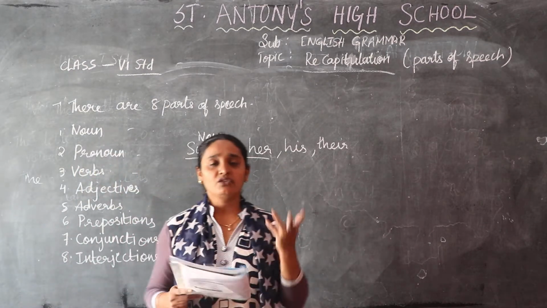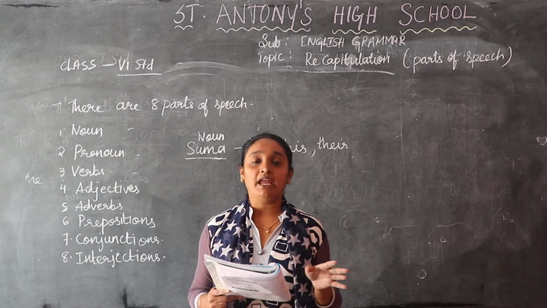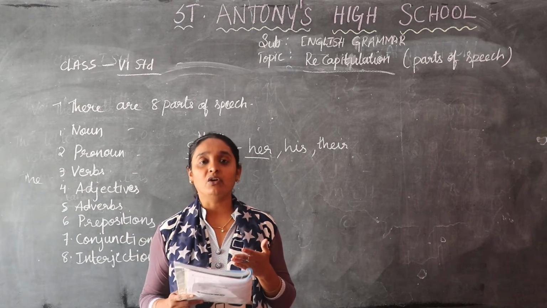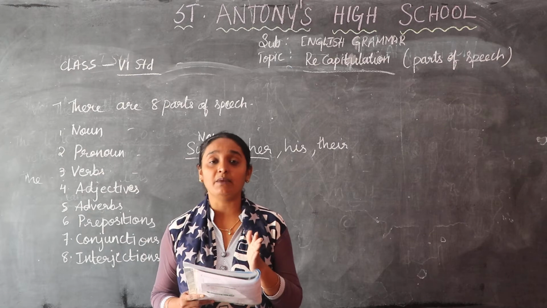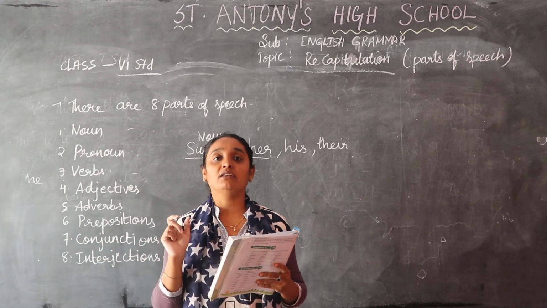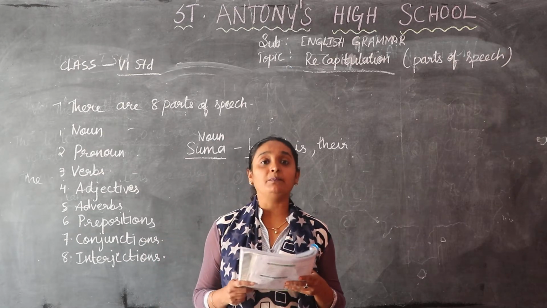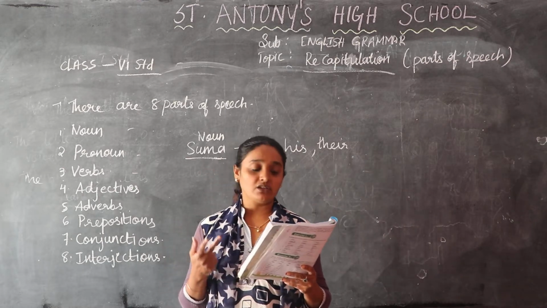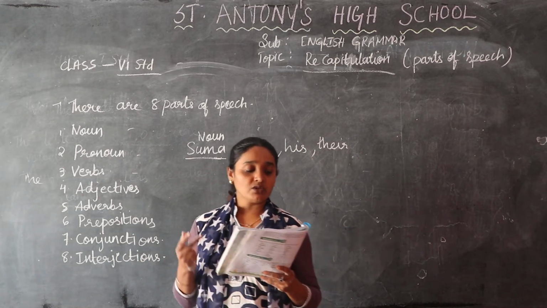Next, verb. A verb is an action word. Anything we do. See, now I am reading. What am I doing? I am reading. It is an action. So it is an action verb. A verb says what a person or thing does. For example, speaking, go, do, shine. What happened?